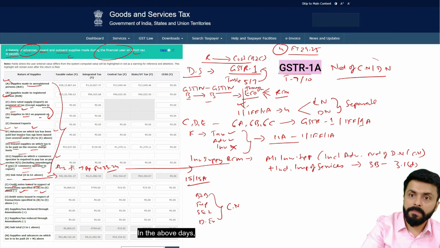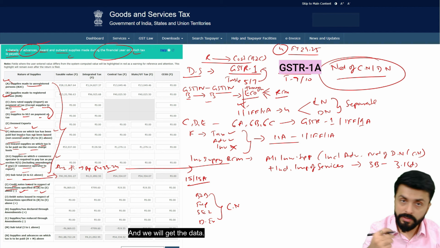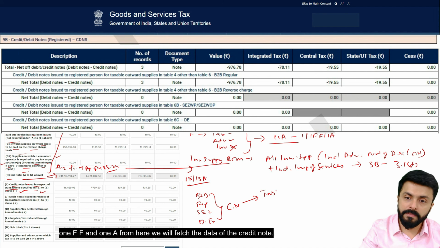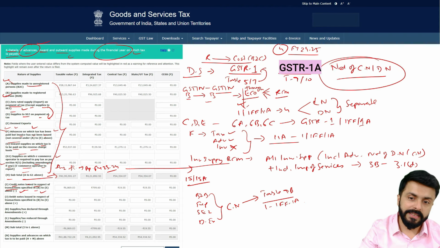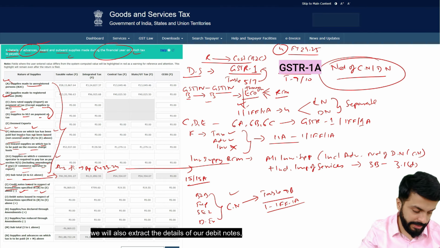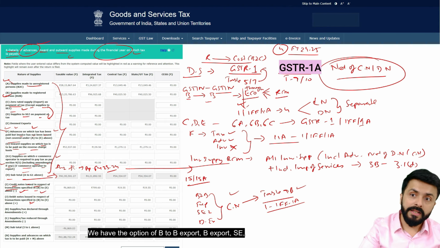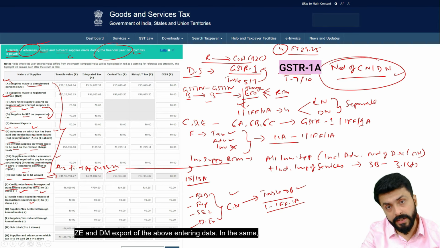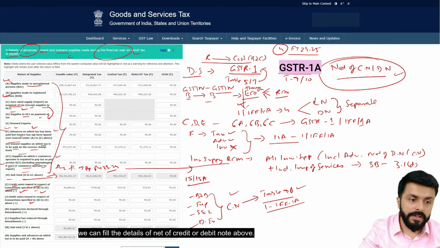In the above rows, we can enter the net of credit notes and debit notes, and we will get the data from table number 9B, 1I, 1FF, and 1A. From here we will fetch the data of the credit note. Similarly, we will also extract the details of our debit notes from 9B. We have the option of B2B, export, SEZ, and deemed export of the above entered data. In the same, we can fill the details of net of credit or debit note above.